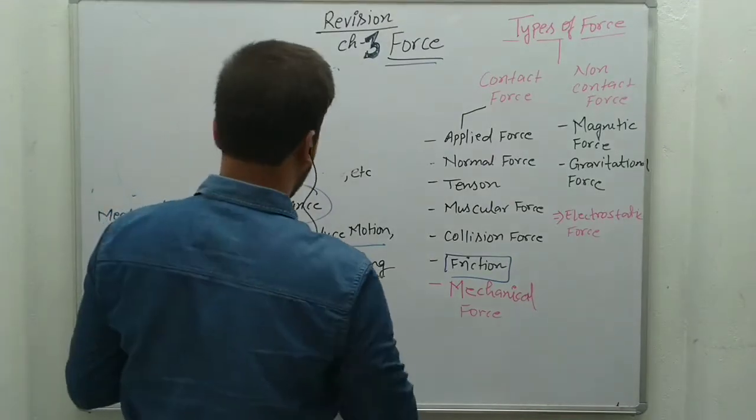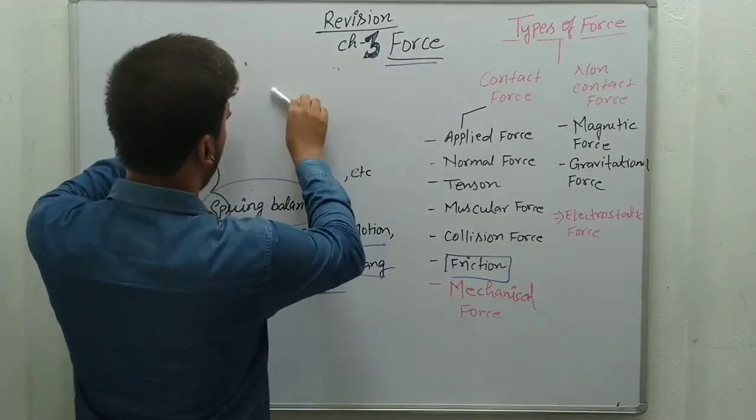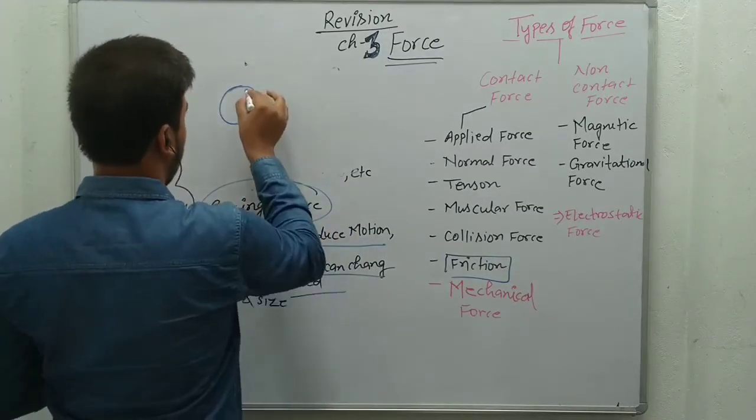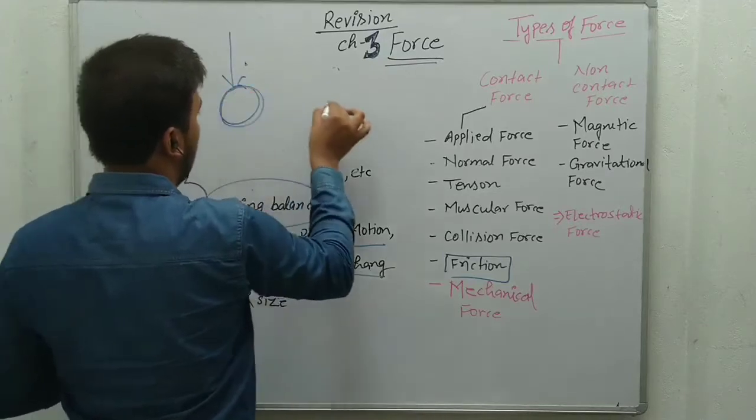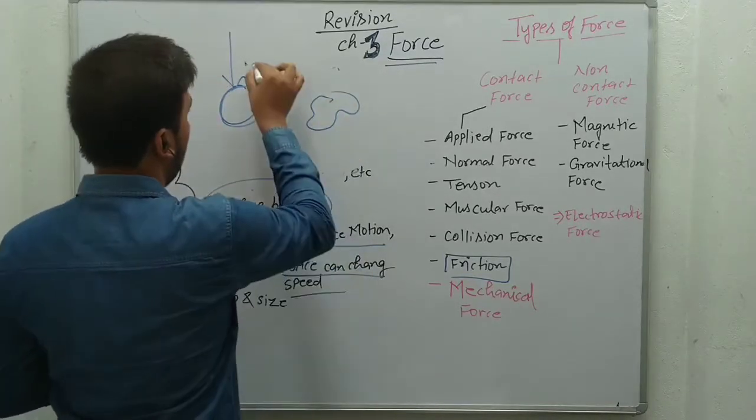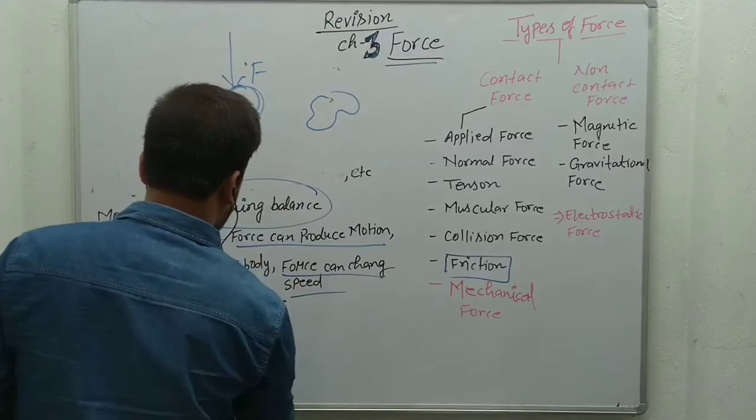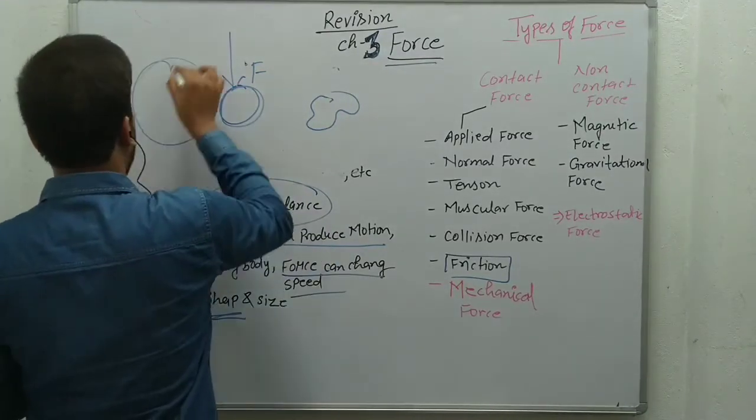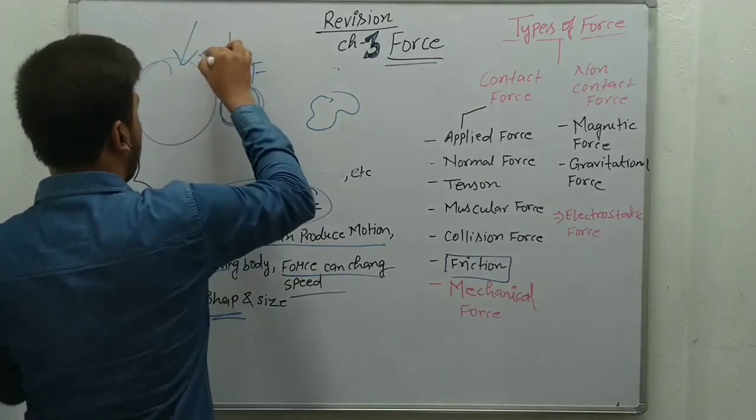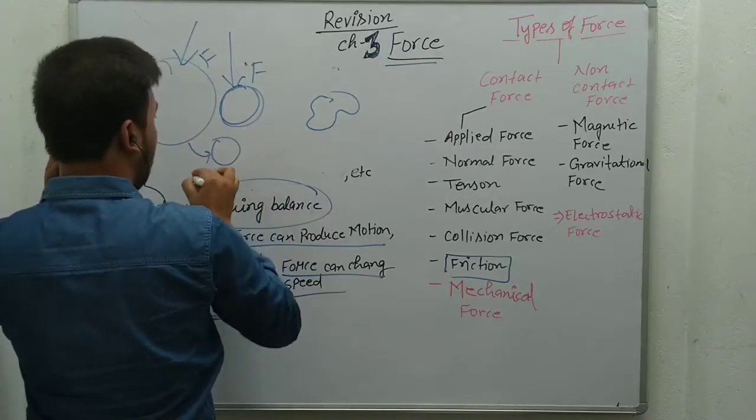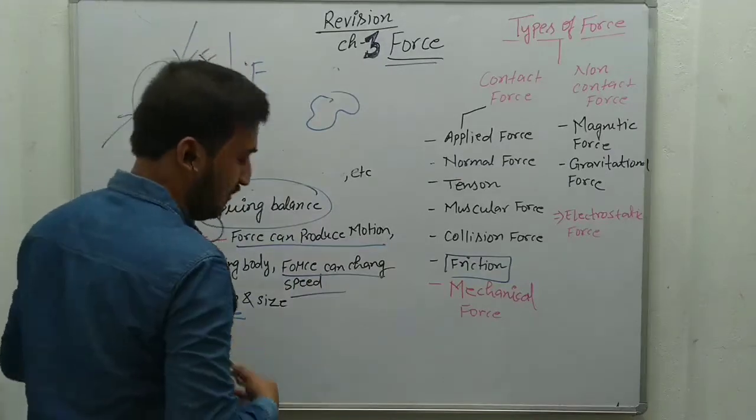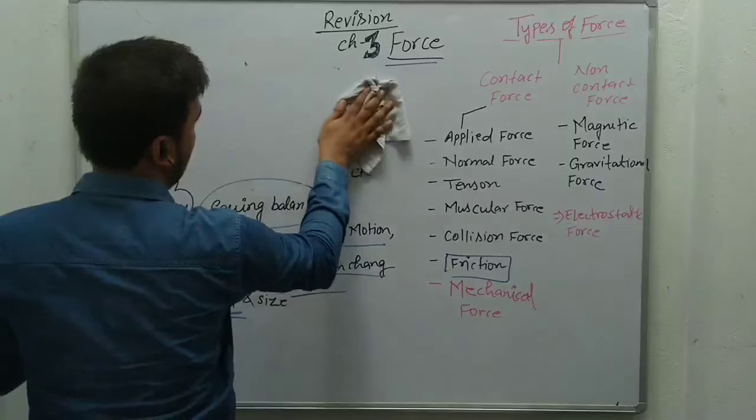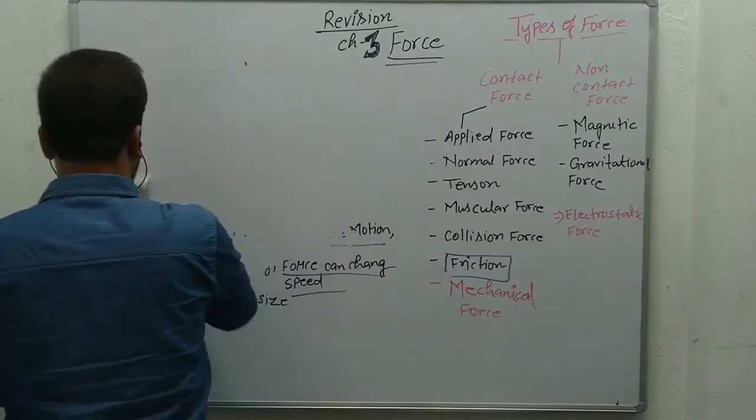Okay, suppose this is the object. When we apply the force, maybe it has this regular shape, but the shape of the object will change. So we can say force can change the shape and size. Suppose this object has this size, and when we apply the force on this object, the size will reduce. The new size will be in this way. So these are examples of how force can change speed, direction, and size of the object. So these are the effects of force on a body.